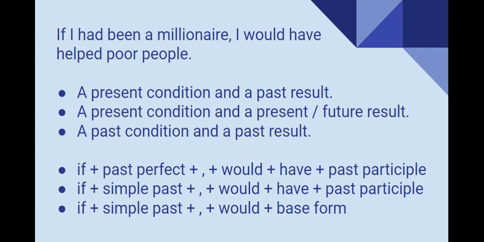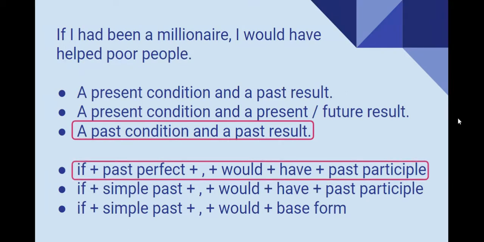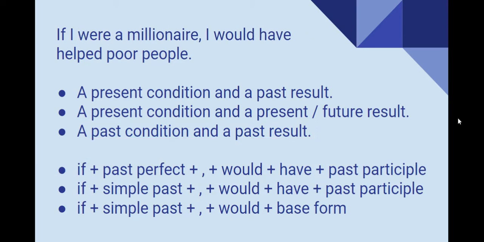Okay, great. Let's go ahead and check. "If I had been a millionaire, I would have helped poor people" is talking about a past condition and a past result. And for third conditional, our structure is if plus past perfect plus would plus have and past participle. Great. Remember that every time that we start with the conditional clause, if, we need to add a comma. And the last one: "If I were a millionaire, I would have helped poor people."